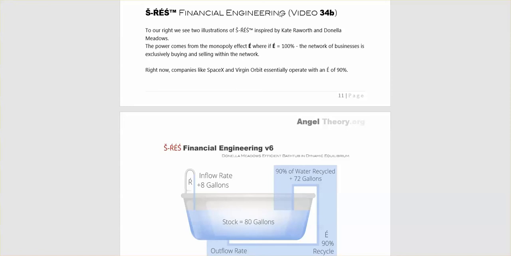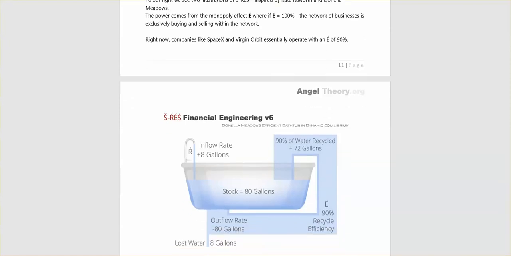So below we see 2 illustrations of Š-věÉŠ inspired by Kate Raworth and Donella Meadows. The power comes from the monopoly effect E, where if E equals 100, the network of businesses is exclusively buying and selling within the network. Right now, companies like SpaceX and Virgin Orbit essentially operate with an E of 90%. So let's just go down and have a look at these graphics.